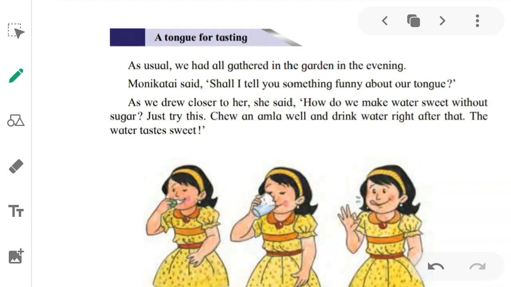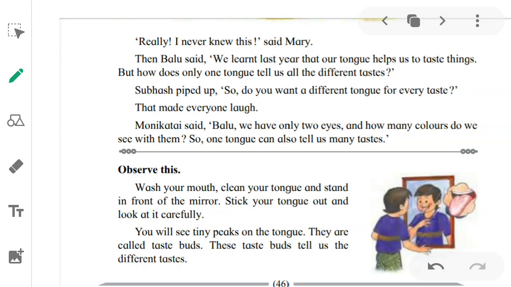Like we also call it amla, aanwla. When you eat it first and drink water over it, it will taste sweet. So what do you have to do? First you have to chew an amla, then after that drink water on it. The water tastes sweet. Everyone may have done this. Really, I never knew this. Who said this? Mary said this.